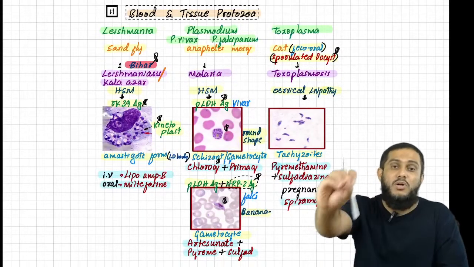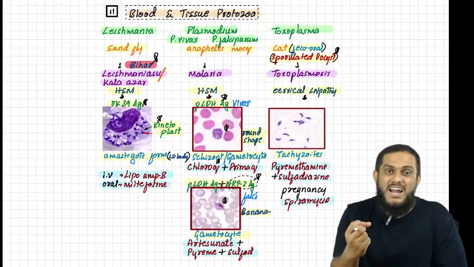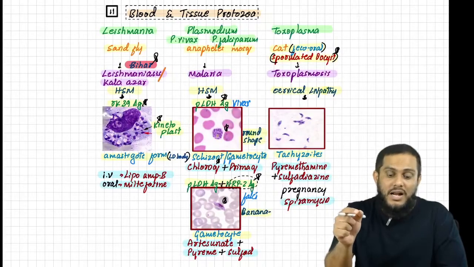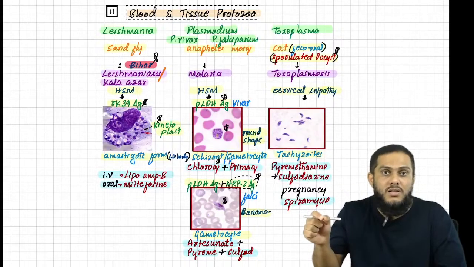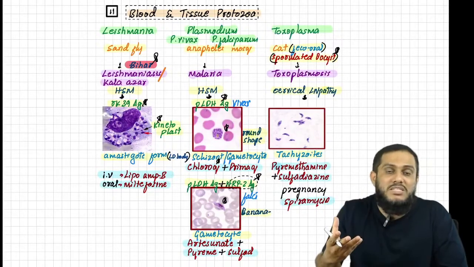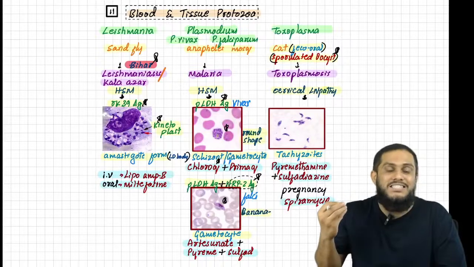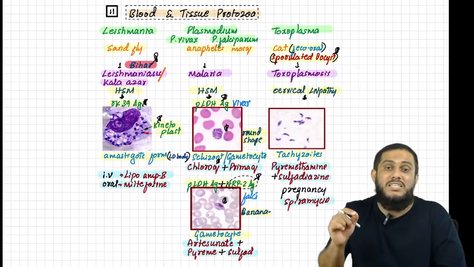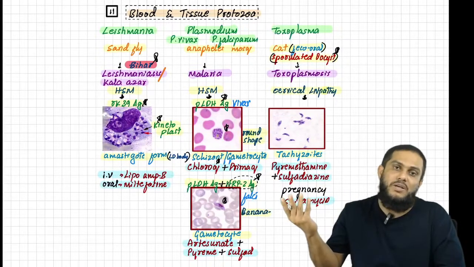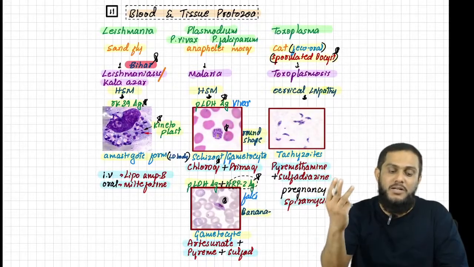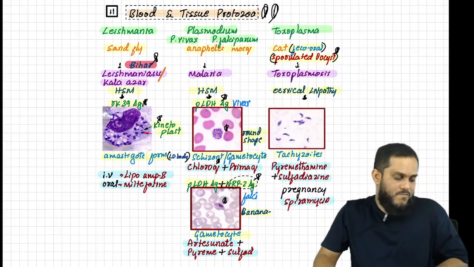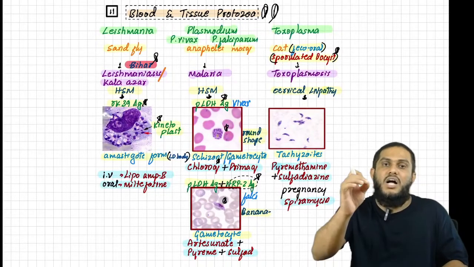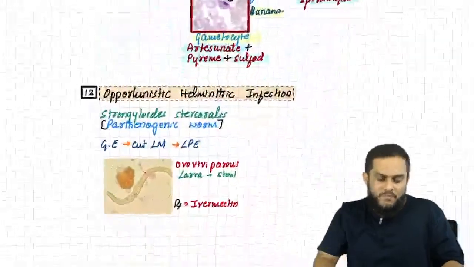And sir, Toxoplasma causes toxoplasmosis, acquired from cat via fecal-oral route, and infective form is sporulated oocyst, that is sporozoite containing oocyst. Manifests with cervical lymphadenopathy, diagnosed by tachyzoids, and treatment is pyrimethamine plus sulfadiazine. In pregnancy, we have to use spiramycin. So these are the three important blood and tissue protozoa. Very, very important.